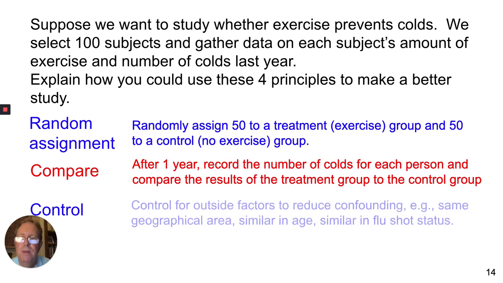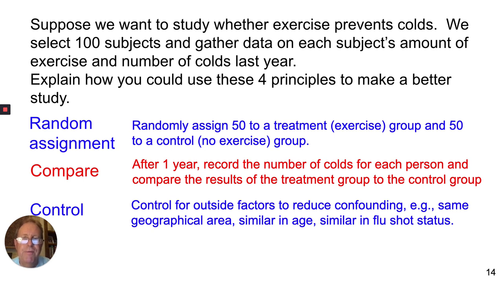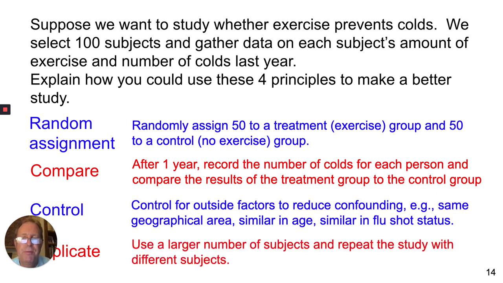Control. I want to control for outside factors to reduce confounding. So I want this study to have the same geographic area, the same similar age for the subjects, and I want all the subjects to be similar in terms of whether they've had their flu shot. I want to control for these variables. And replicate. I want to use a large number of subjects and repeat the study with different subjects. That's how we use these 4 principles to make this study better.